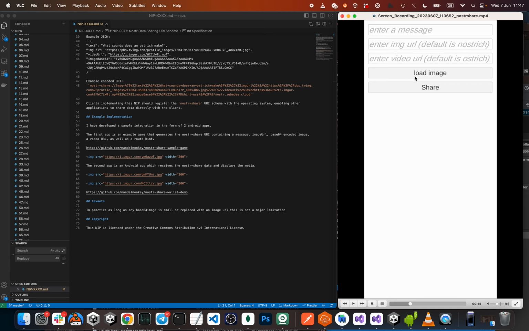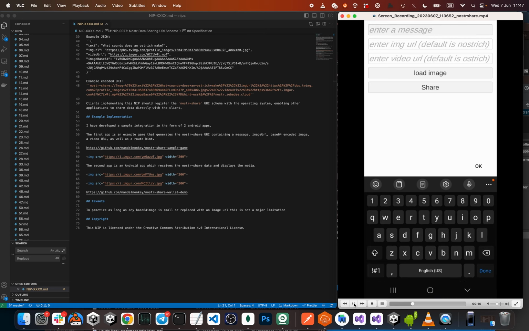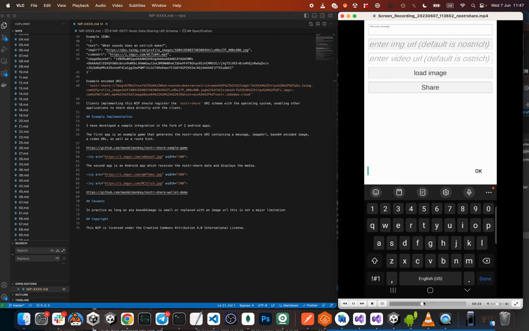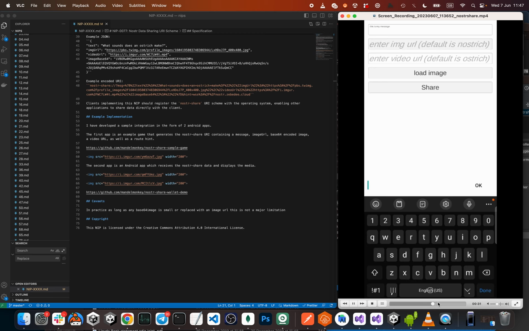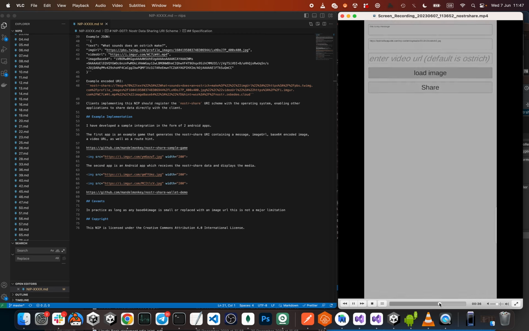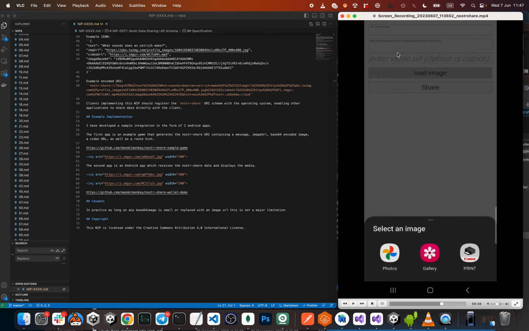You can also load an image from your phone's photo app or gallery, and that gets encoded as base64 and shared. So I'm just going to type a simple message. This is my message. And I'm also going to paste an image URL here. So I pasted an image URL there. And note that I haven't entered a video URL, but there's a default one in the code there, which will be shared. And now I'm going to load an image from the Photos app.